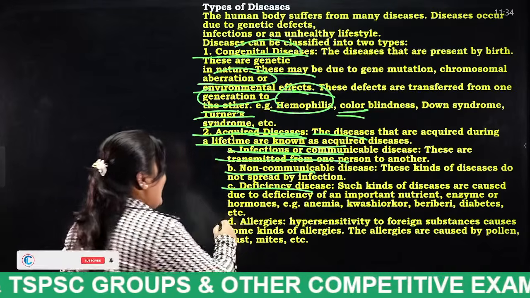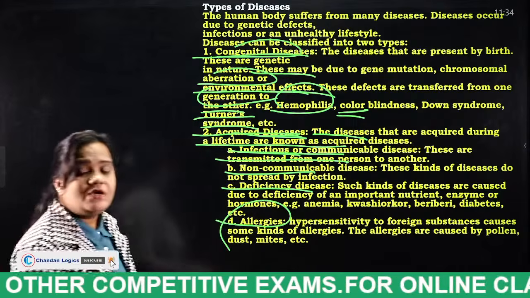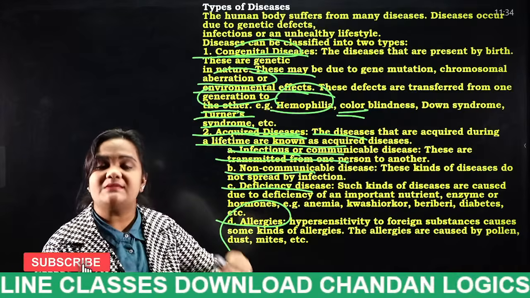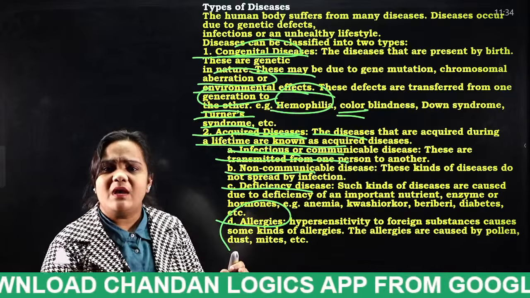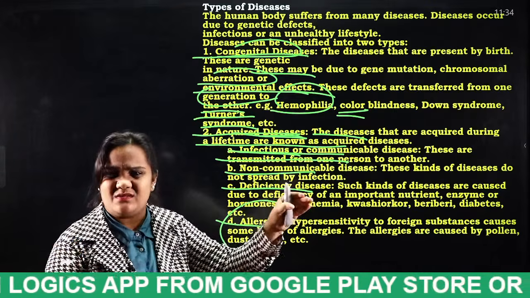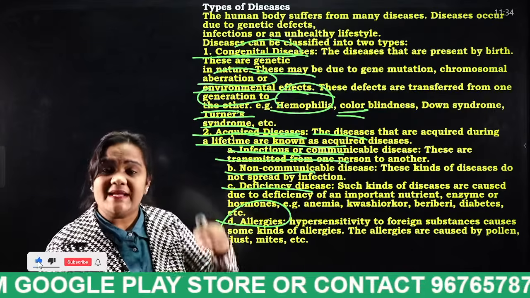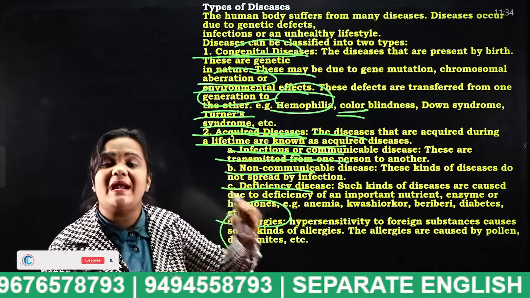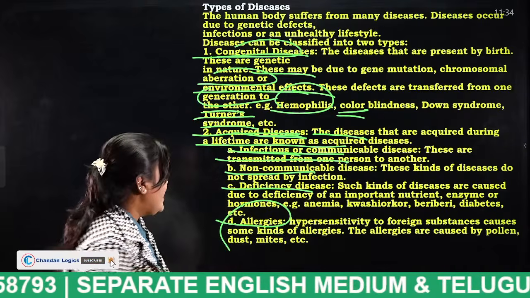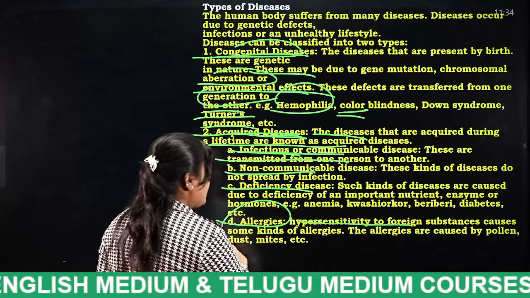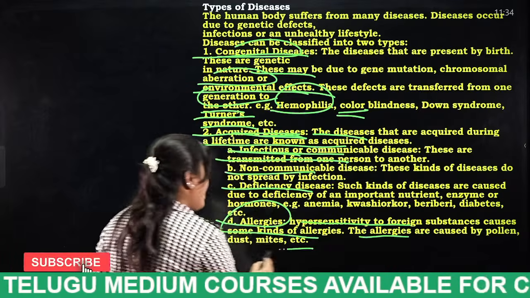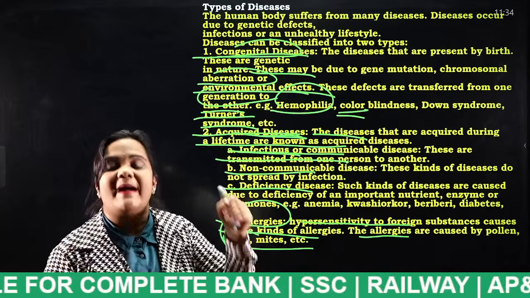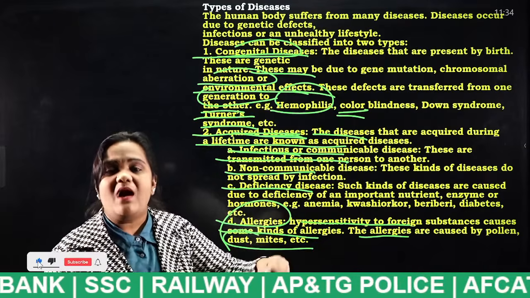Similarly, allergies. Allergies is nothing but, some people are sensitive to some foreign substances. For example, some people do not like to eat curd, so that means they are allergic to curd. Either they may not like the taste or they do not like the smell. Hypersensitivity to foreign substances causes some kinds of allergies. The allergies are caused by pollen, dust, mites, etc. Mites are nothing but like insect bites, or pollen.